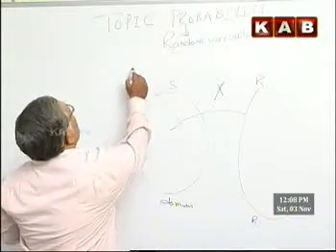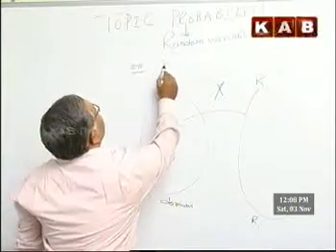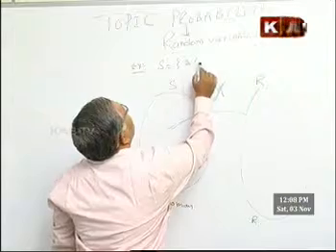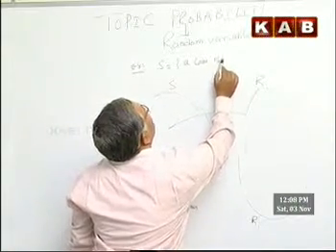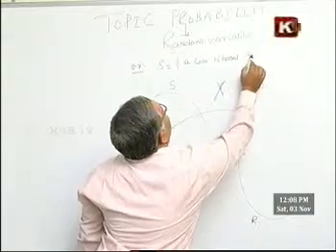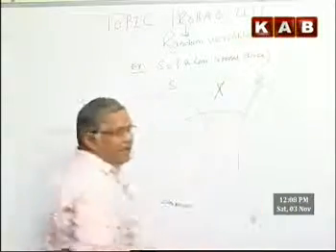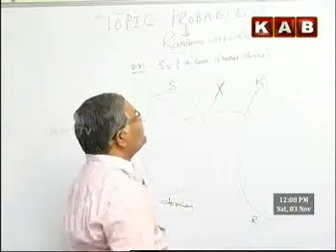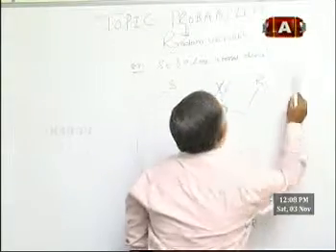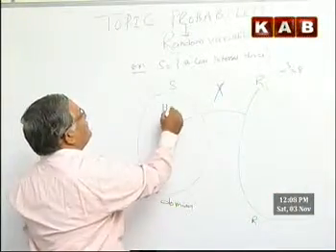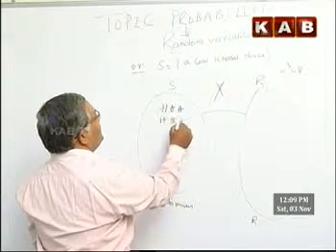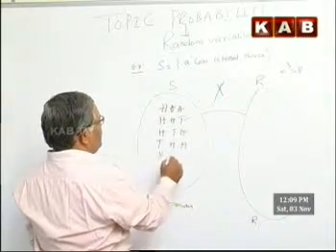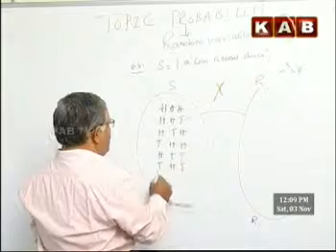For example, I will take one simple example. The sample space is from a coin, only one coin. A coin is tossed thrice, 3 times. If a coin is tossed thrice, the total possible outcomes are 2 power 3, that is 8. So what are the outcomes? Let us list: HHH, HHT, HTH, THH, HTT, THT, TTH, TTT.